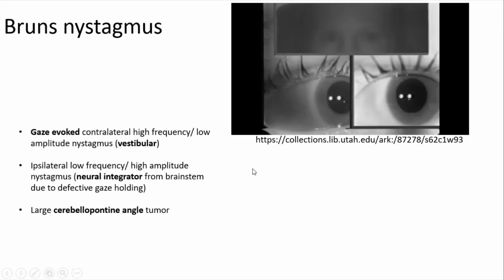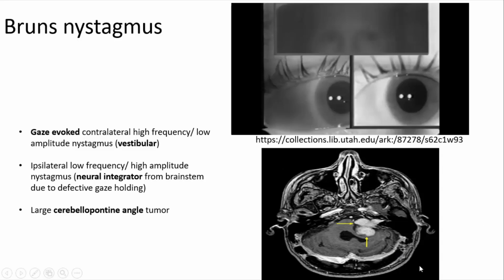And in the left side, there's something wrong in the neural integrator, which is causing the symptoms in the left side. So she's got some lesion on the left side, is what we are saying. This is an acquired nystagmus, a localizing type in the CP angle. It's called Brunn's nystagmus. It has a gaze evoked contralateral high frequency, low amplitude nystagmus, with a vestibular component, and an ipsilateral low frequency, high amplitude nystagmus, which is a neural integrator from the brainstem. This is mainly localizing to a CP angle. This patient has a left side large CP angle tumor.